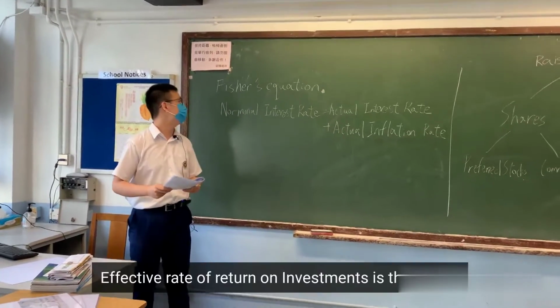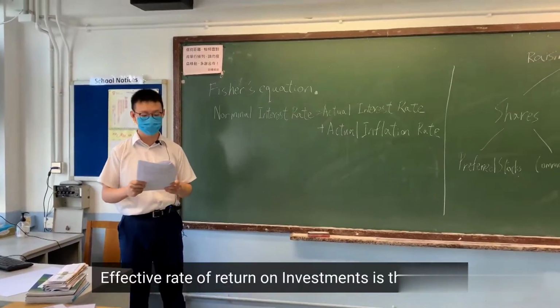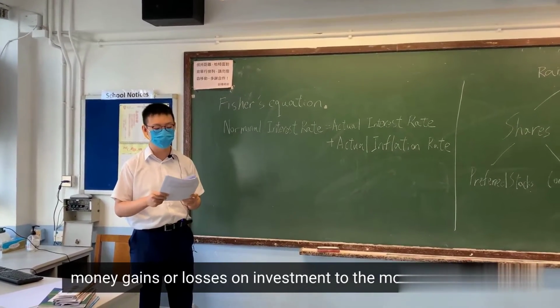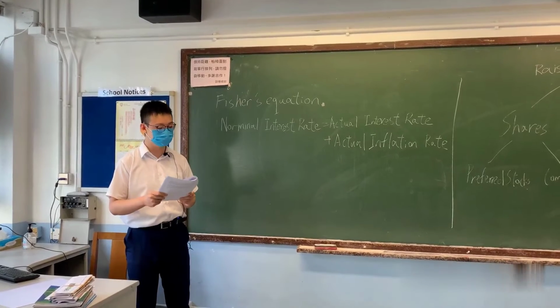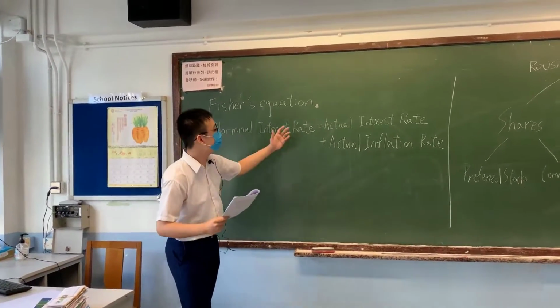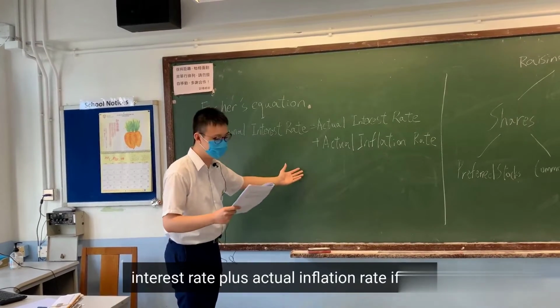Nominal versus effective rates of return. Return on investments is the ratio of money gained or lost on an investment relative to the money invested. Economist Fisher puts forth the equation: nominal interest rate equals real interest rate plus inflation rate.